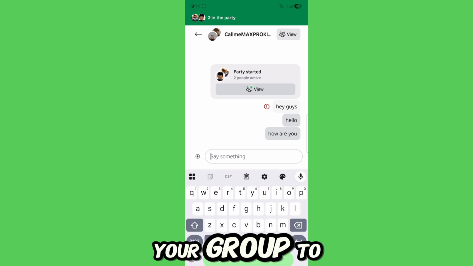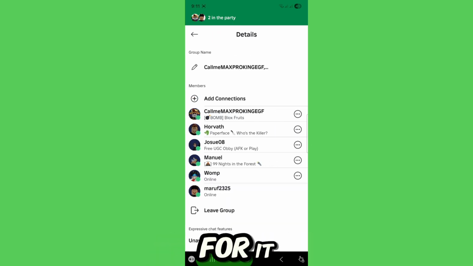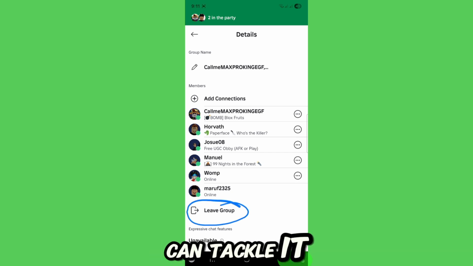You can view your group to see how it's doing, manage it, and create a name for it. If there is a group, you can tap leave.